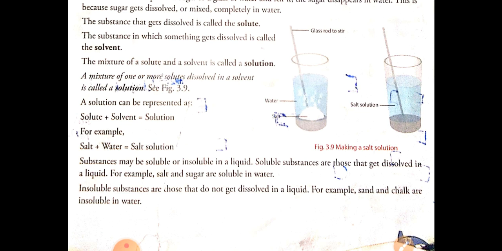Insoluble substances: substances that do not get dissolved in a given liquid are called insoluble substances. Example: sand and chalk do not get dissolved in water. Okay, next.